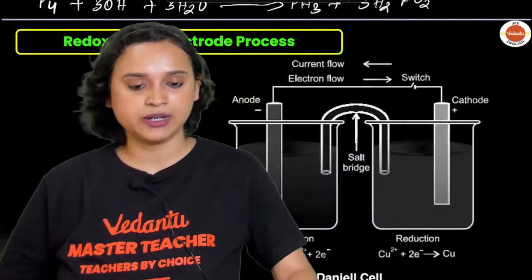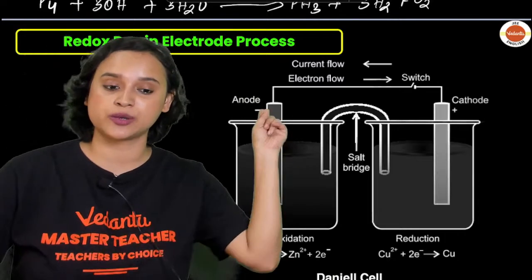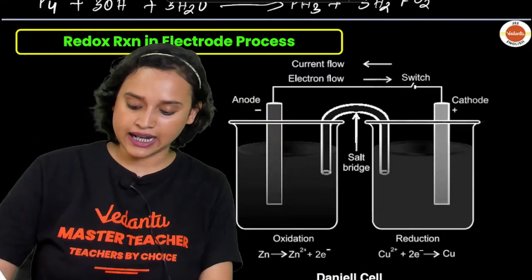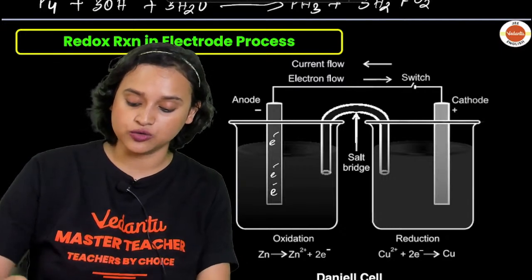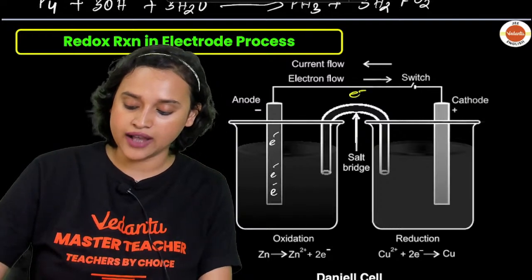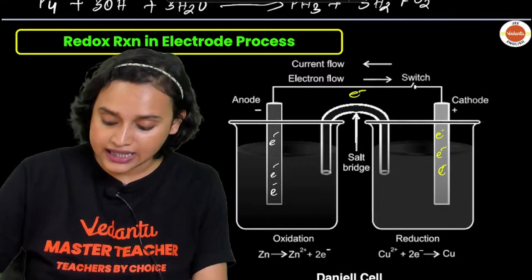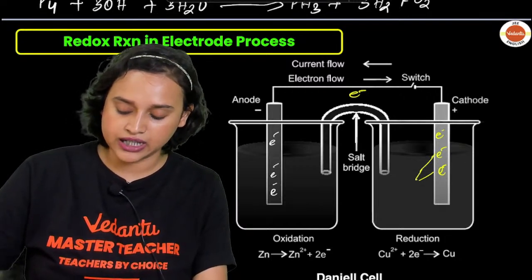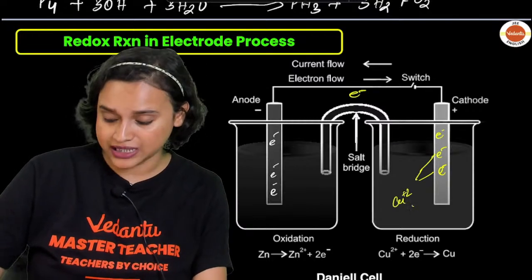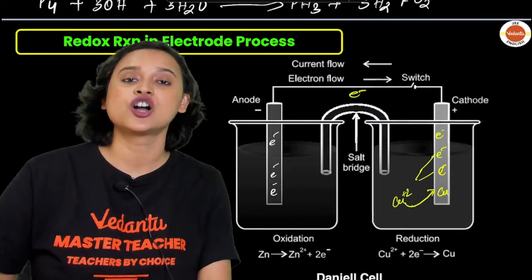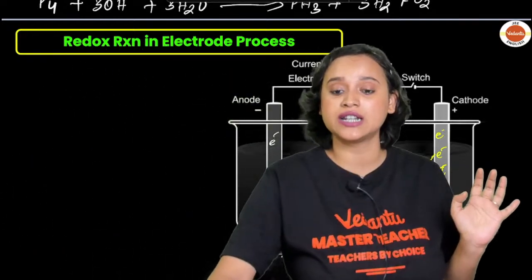So basically, everybody, now if you take a look at it, what will happen? Do you remember the electrochemistry part, everybody? So here you have Zn, right? After some time, electrons are gathering up, and then what will they do? They will start moving through this wire and they will come here, okay? Now here also electrons are there, electrons have come now. These electrons will be grabbed by copper, and copper plus 2 will grab these electrons and start depositing it as copper. Everybody, do you remember this? Yes, this was your Daniel cell in electrochemistry we have studied.